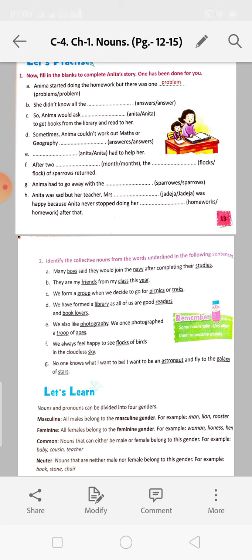Feminine gender will show the girls or the woman. The noun that denotes both, it may be a girl or a boy, it may be a woman or a man, then we will call it a common gender. And when it is a non-living thing that has no life, that is called neuter gender.